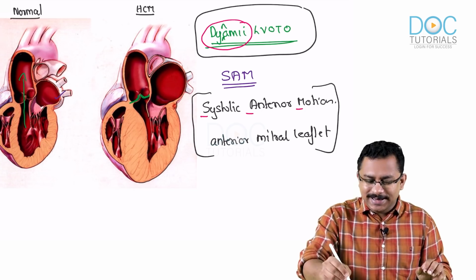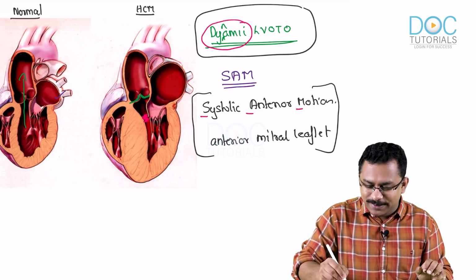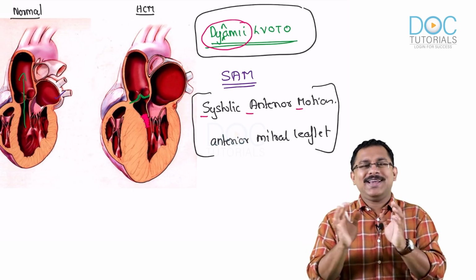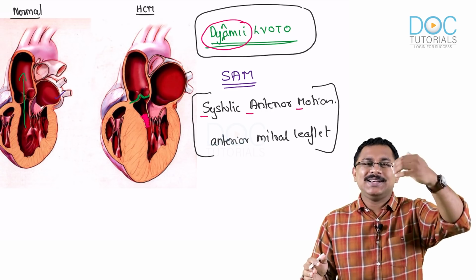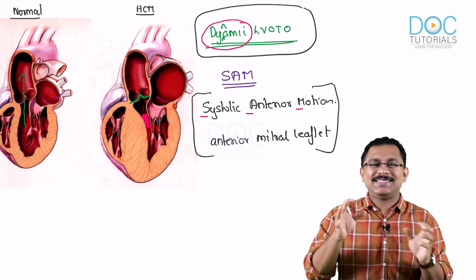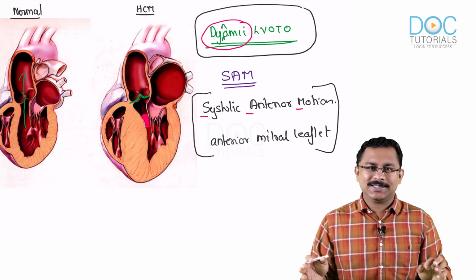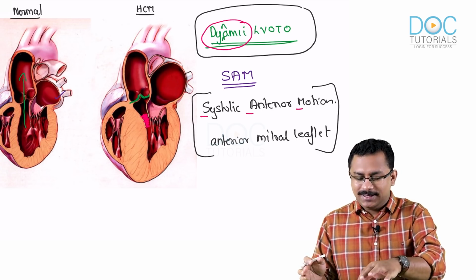Okay, this is the region where I'll just highlight with this pink one. So this is where the outflow tract obstruction happens. It is a subaortic region where you are having this stenosis, or in fact an obstruction. So that is also another term.